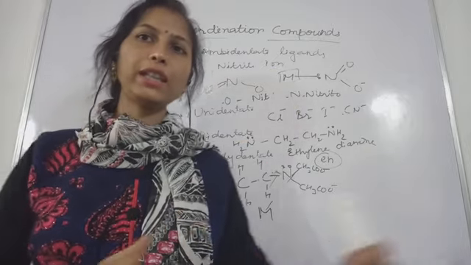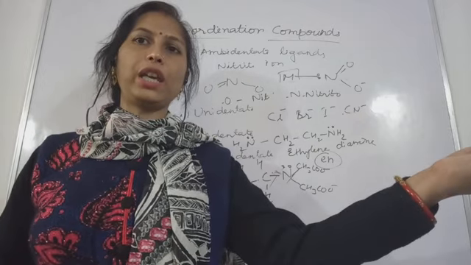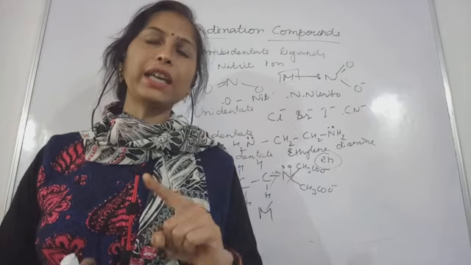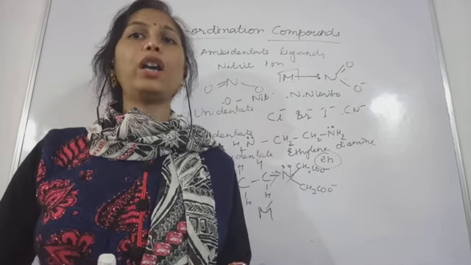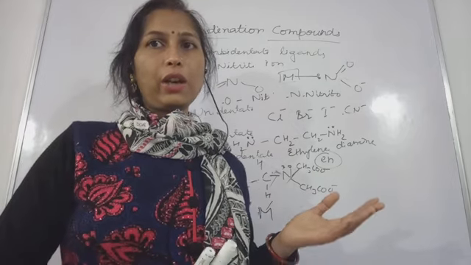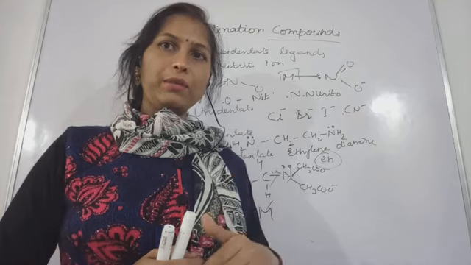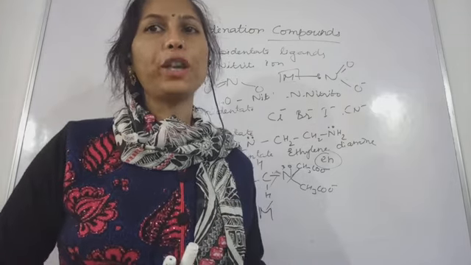Okay, they are providing their orbitals for keeping the electrons which they are accepting from the ligands, and ligands can be either anionic species, or they also can be a neutral molecule, but a neutral molecule also possessing what, a lone pair of electrons.